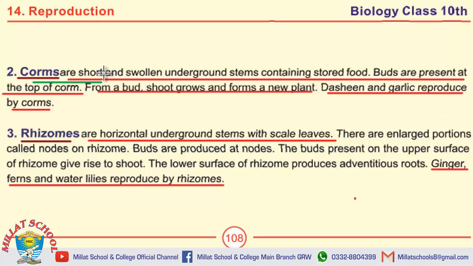Corms are short and swollen underground stems containing stored food. These are the underground stems. And if they ask about ginger, how does ginger reproduce naturally? It is by forming rhizomes. So these MCQs may be asked in different formats. Water lilies also reproduce by rhizomes. The last MCQ on this page is, buds are produced at nodes. Buds always produce at nodes.